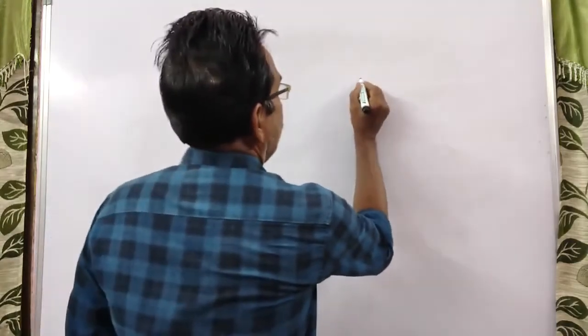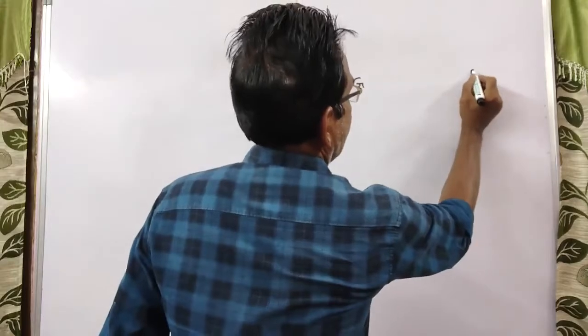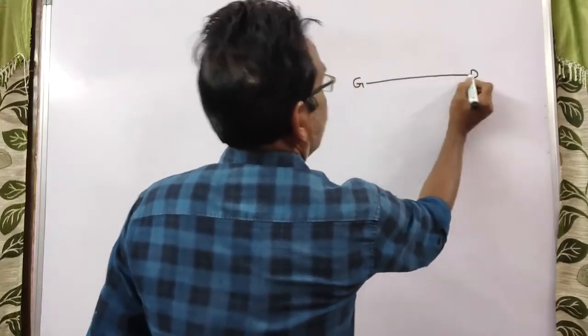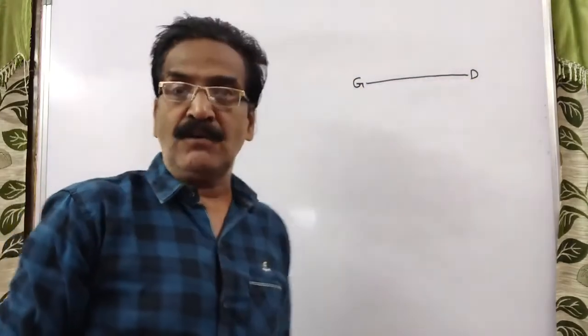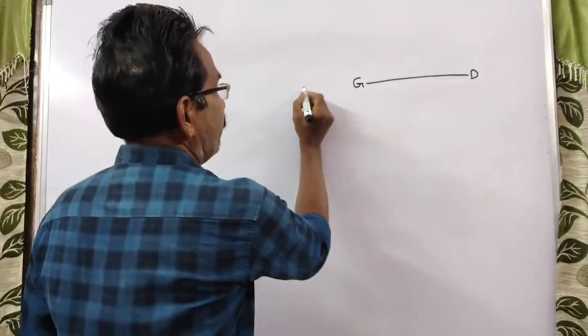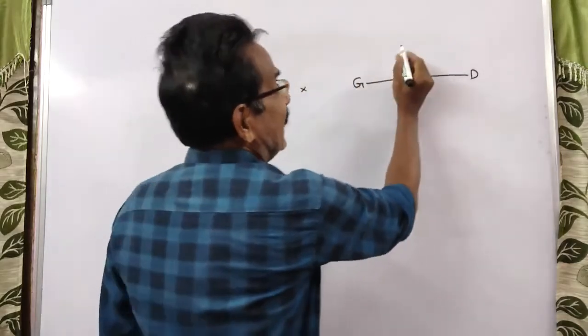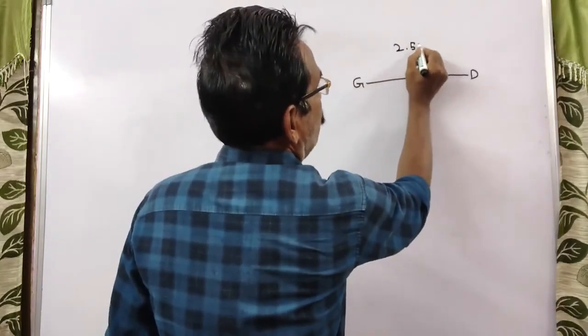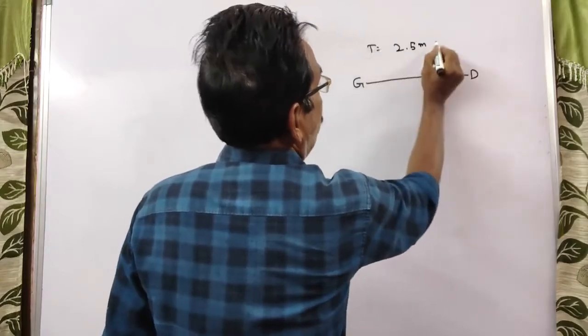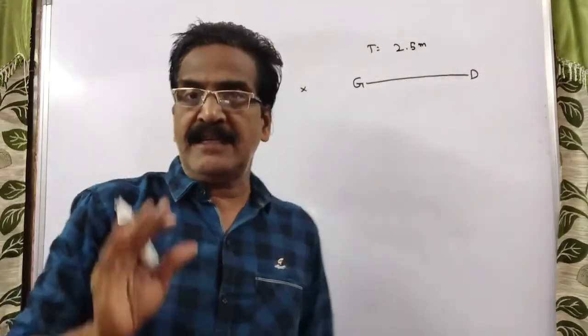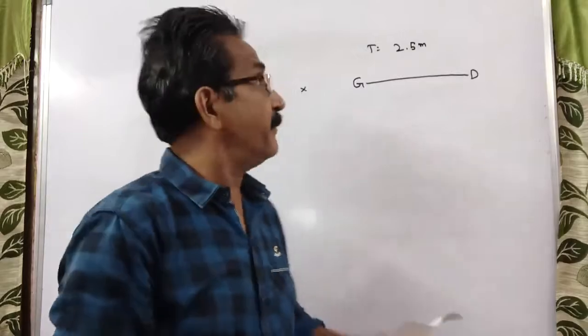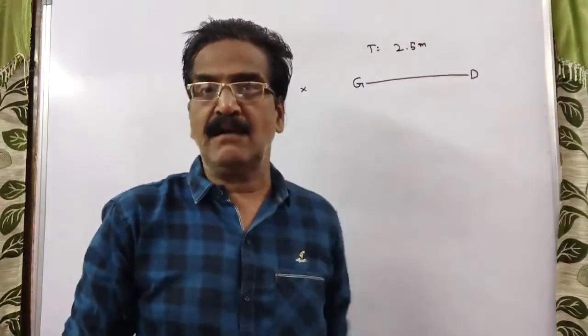Here is the guard, here is the driver. The driver hears the sound. The gun is fired somewhere here behind the train. The driver hears the sound 2.5 minutes later than the guard. Time here is equal to 2.5 minutes.